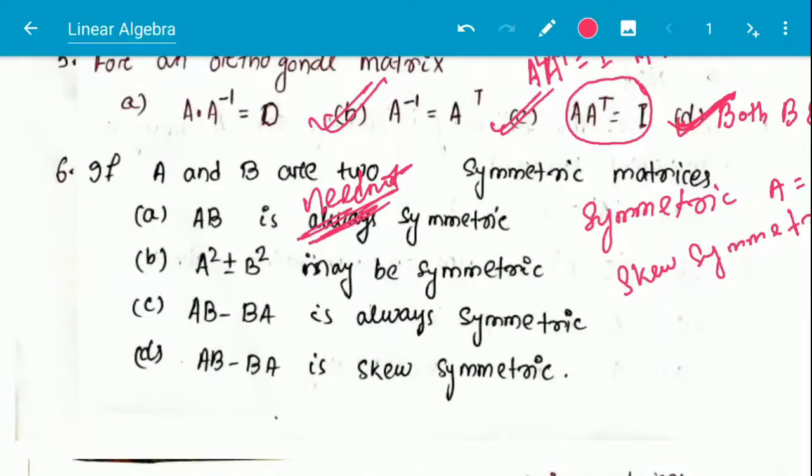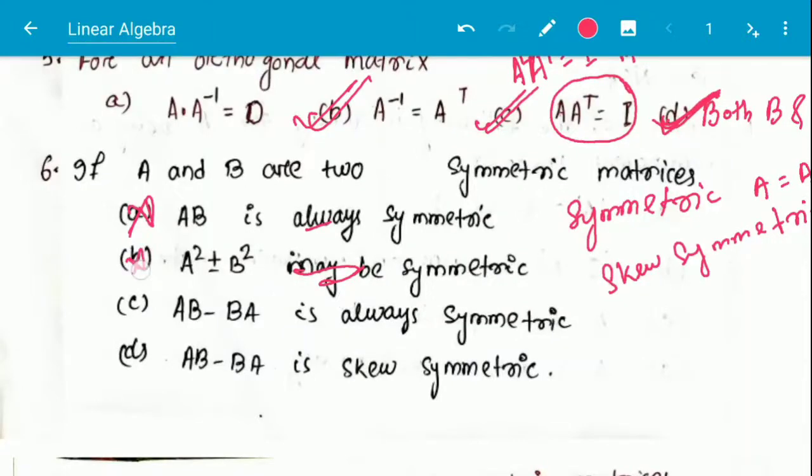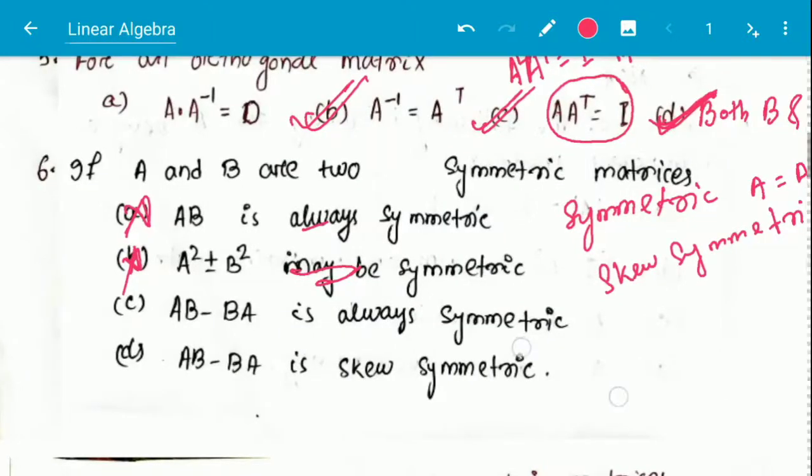So always is not the proper form here, and option A is not correct. Next option, A square plus minus B square may be symmetric. This is not maybe, this is always symmetric. A square plus B square will always be a symmetric matrix if A and B both are symmetric. So this is also a wrong answer.